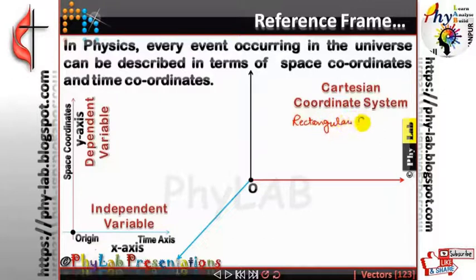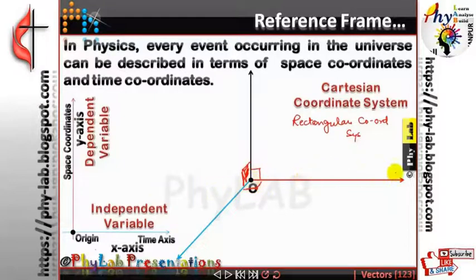Rectangular coordinate system. Is that clear? Why rectangular? Rectangle means 90 degrees. So what happens in this? All these three axes are inclined at an angle of 90 degrees. That's why it is called a rectangular coordinate system.